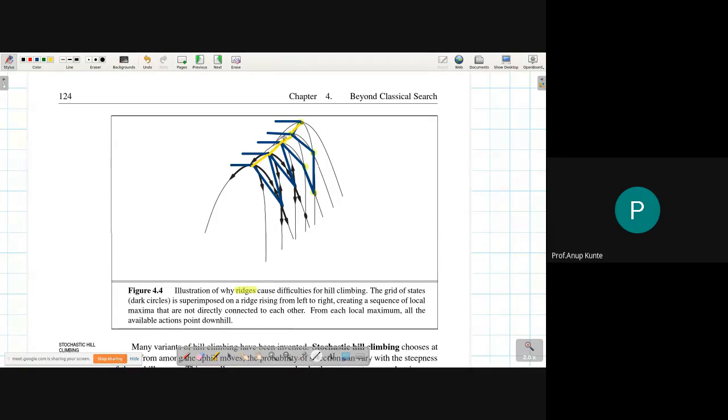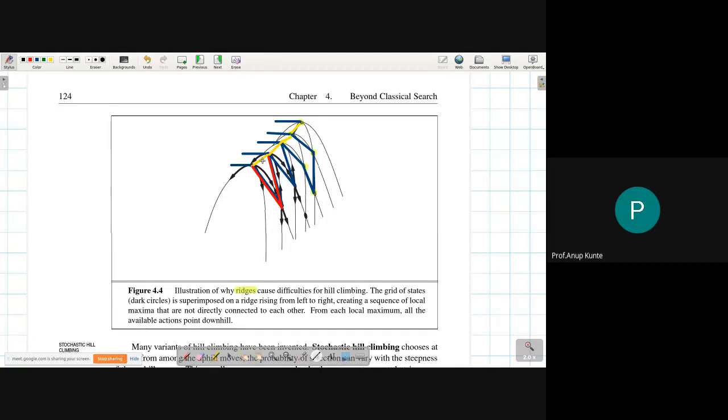So I should be able to navigate from the ridge's lowest point to the ridge's uppermost point. But to do so, I need to circumnavigate through a region which has a lower f value or objective function value than the current node. So this is a problem which is referred to as a ridge.